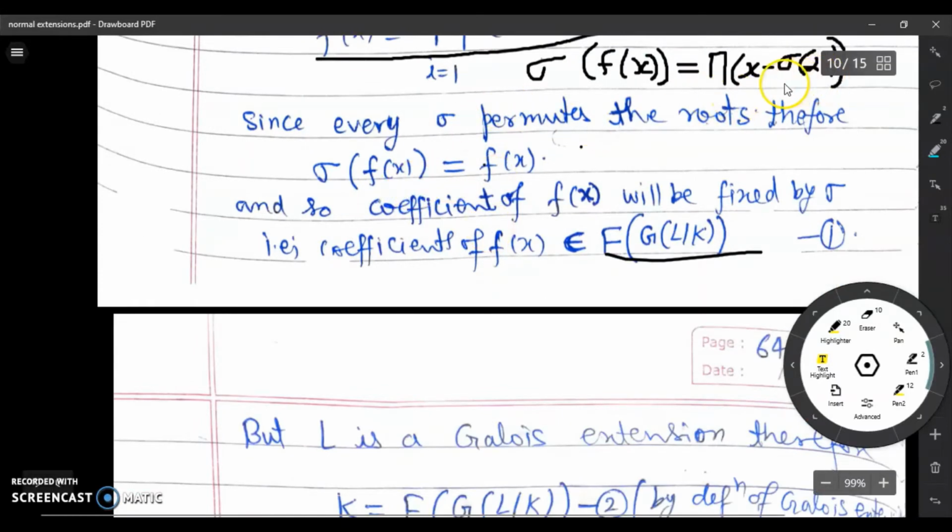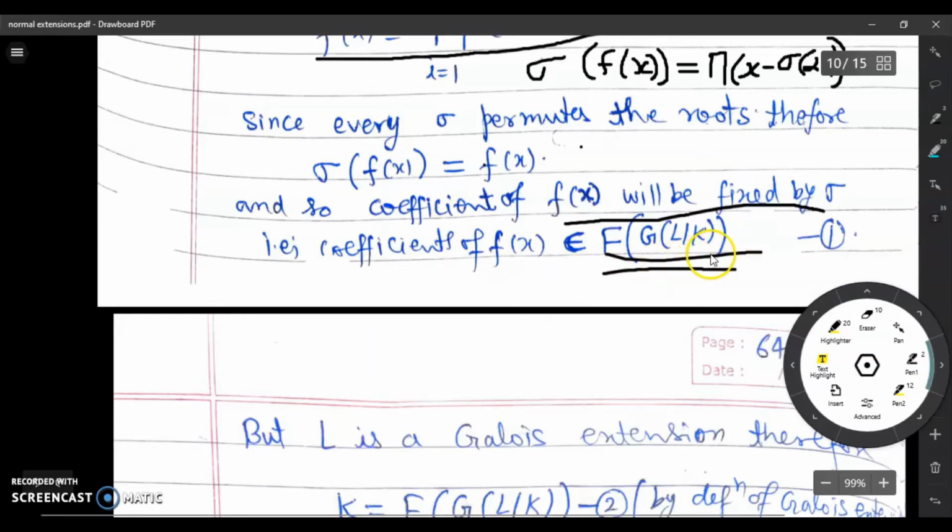Also observe that the coefficient of x to the power r in f(x) and the coefficient of x to the power r in sigma of f(x) will be the same. This can be found by expressing it explicitly. So the coefficients of f(x) are fixed by sigma. It means the coefficients of f(x) belong to the fixed field of the Galois group of L over K.